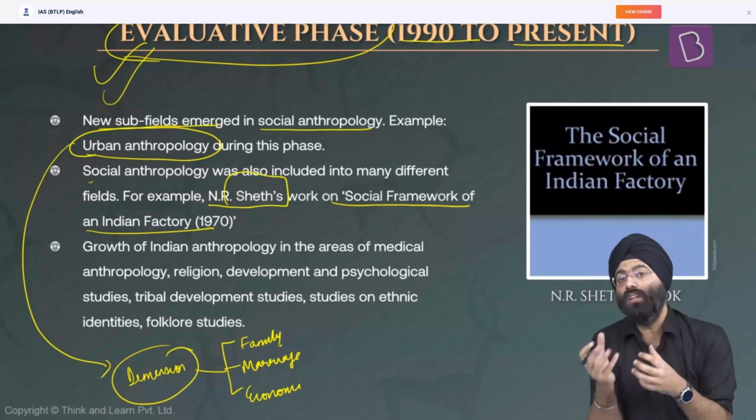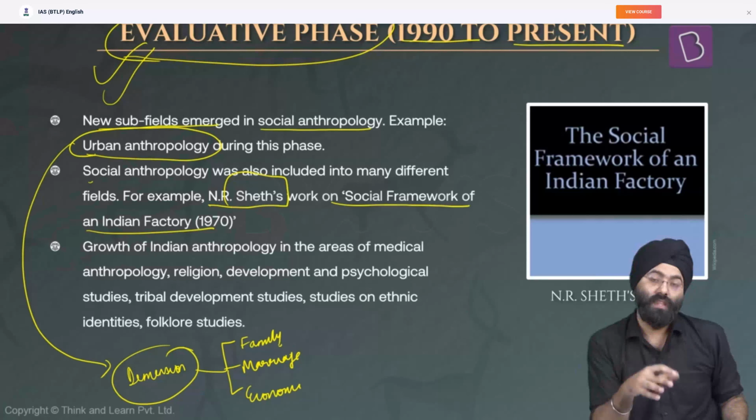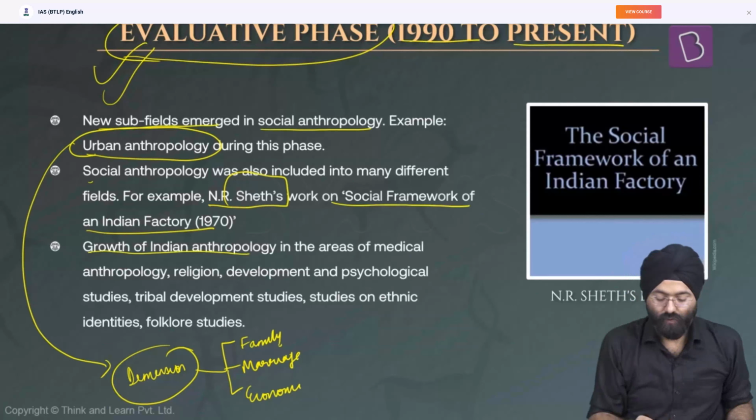What are the economic systems? How are they different from those of the rural areas? So new dimensions came up in the evaluative phase. Similarly, there was growth of Indian anthropology in the areas of medical anthropology, religion, development and psychological studies, tribal development studies, studies of ethnic identities, and folklore studies, which were given prominence.